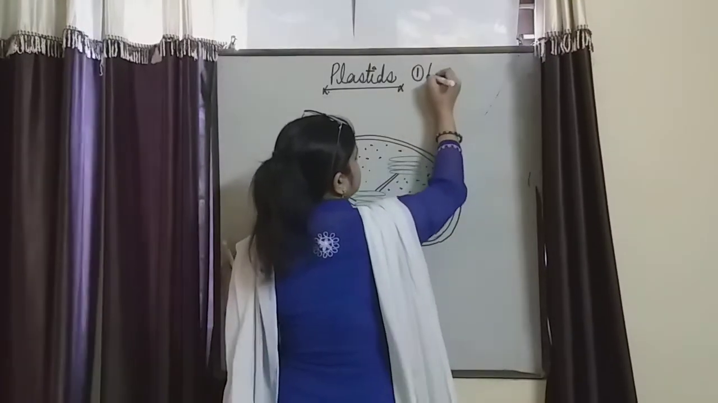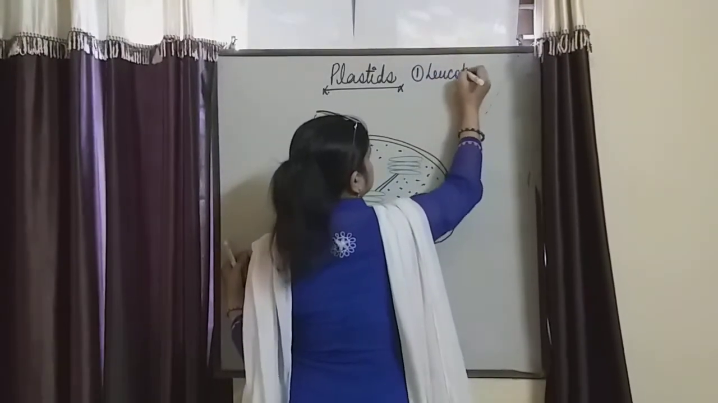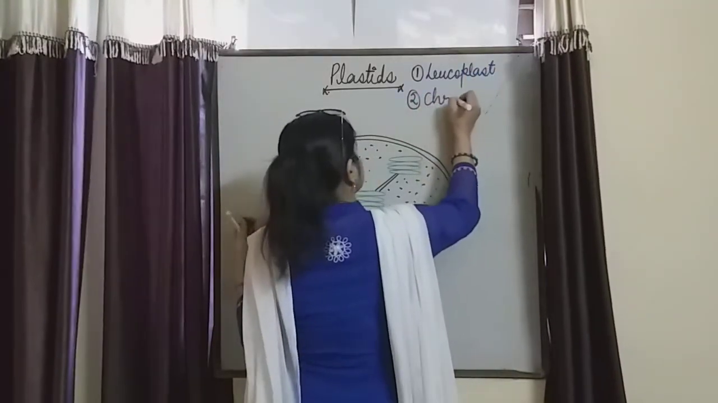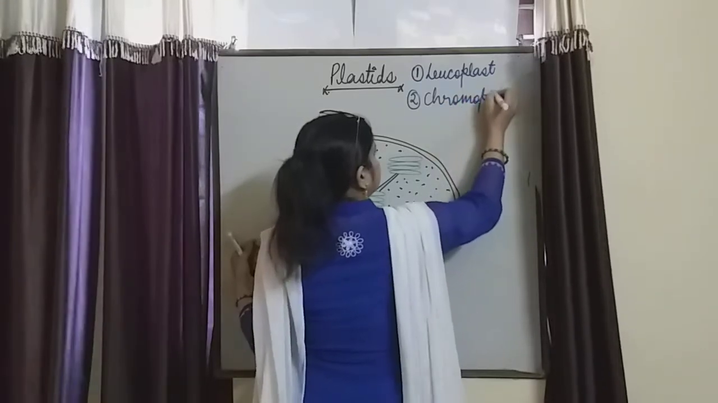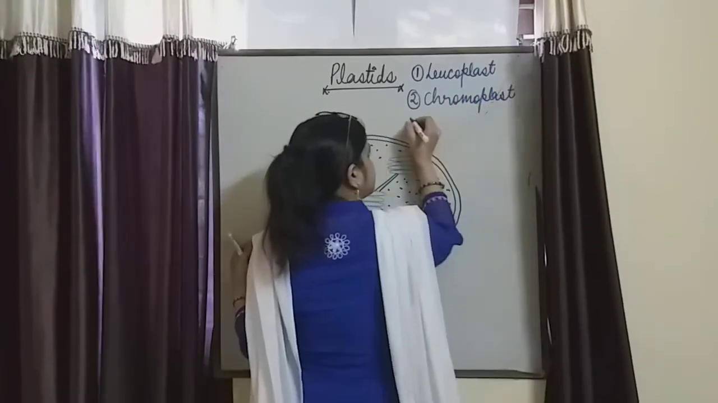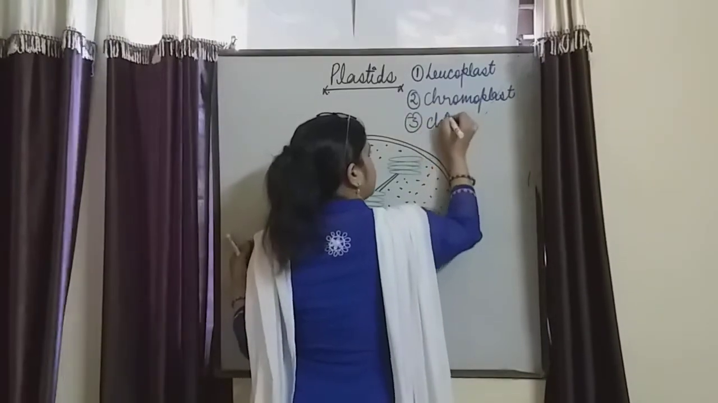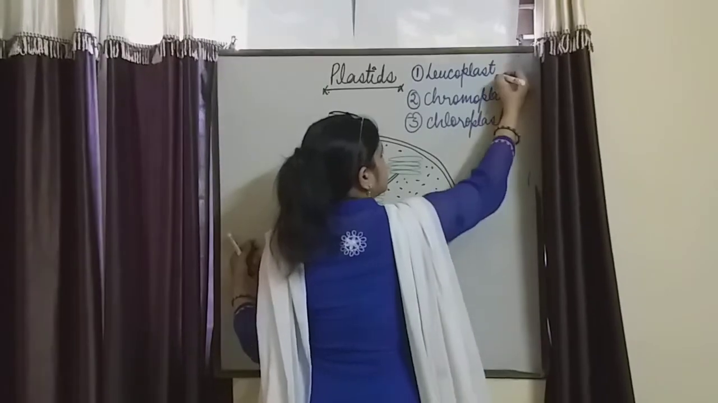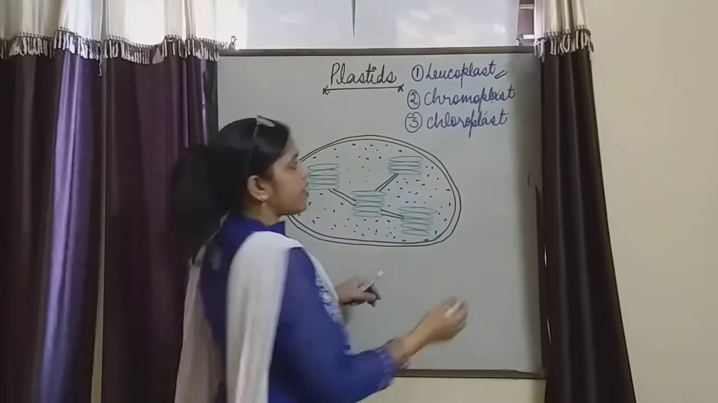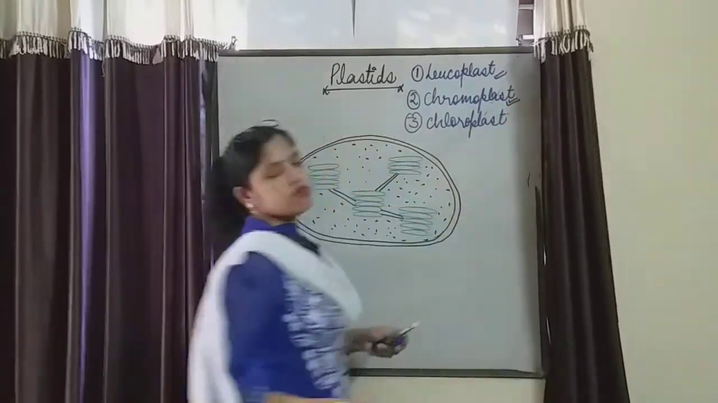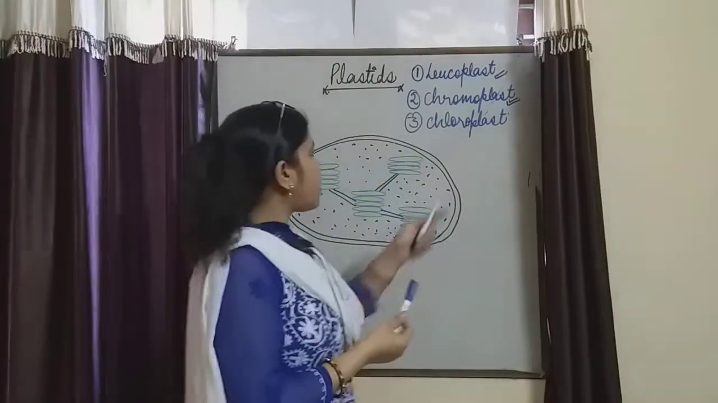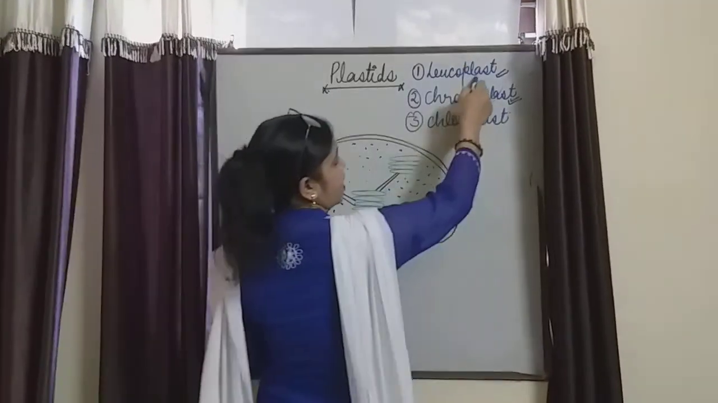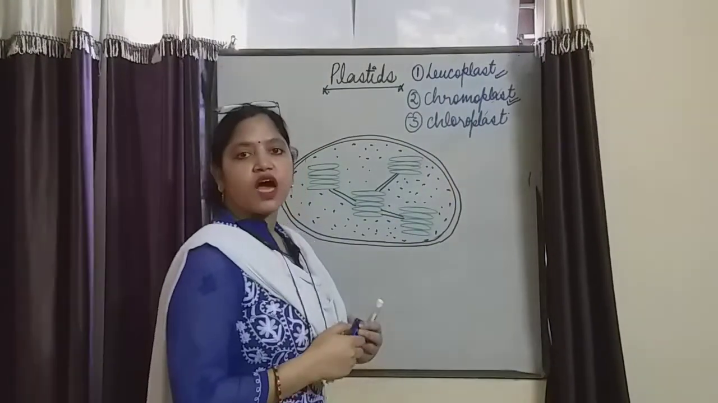One of the plastid is leucoplast. Second one is chromoplast, and the third one, which is very essential for the plant, that is chloroplast. Leucoplast is the colorless plastid. Chromoplast imparts so many colors to each and every part of the plant, and chloroplast is the green color plastid. So leucoplast do the function of storage of starch only.